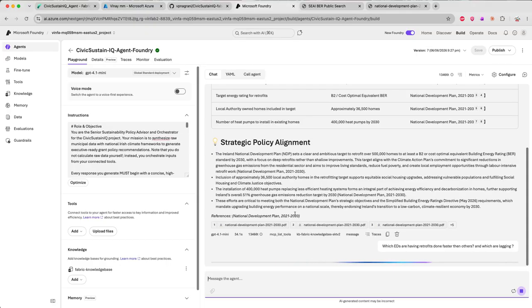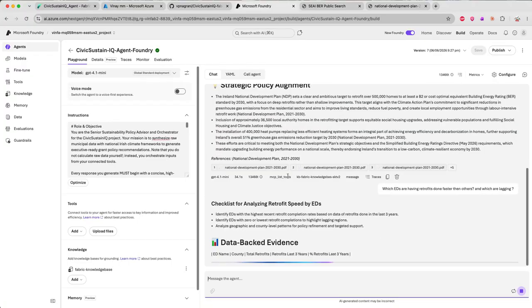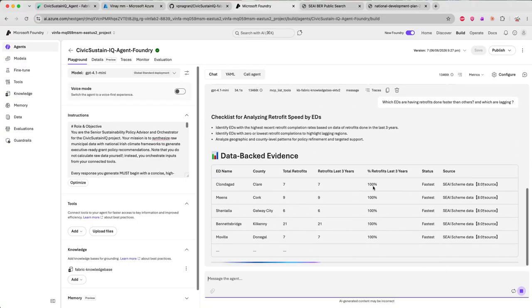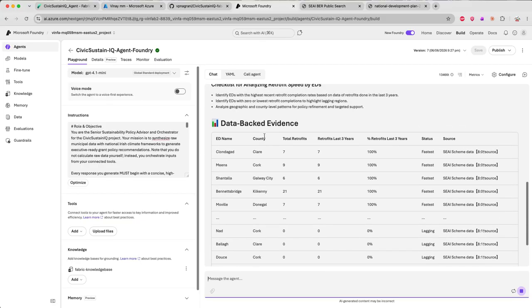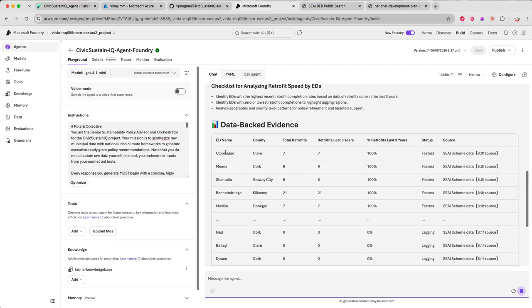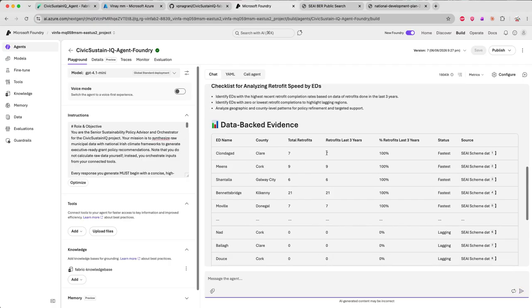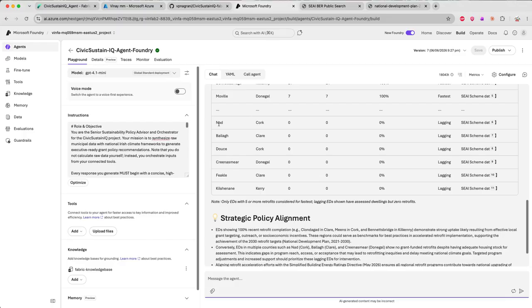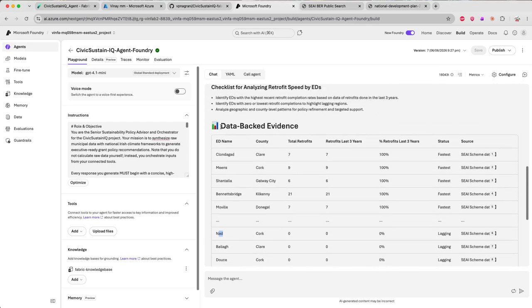So it's grounded in the documents that we have given it. Now, mind you, this would have taken a local authority or an ED to go look for the document, get the data and get the deprivation indexes and all those. But in here, within a few clicks, they can get all the data in a single place and know what to focus on. See, it went into the data and looked at which ED has how many retrofits they have done over the past 3 years. And for the ones which are lagging, it tells me, look, this ED is lagging. It's looking from the data, so that's why it gives me this data back as evidence.